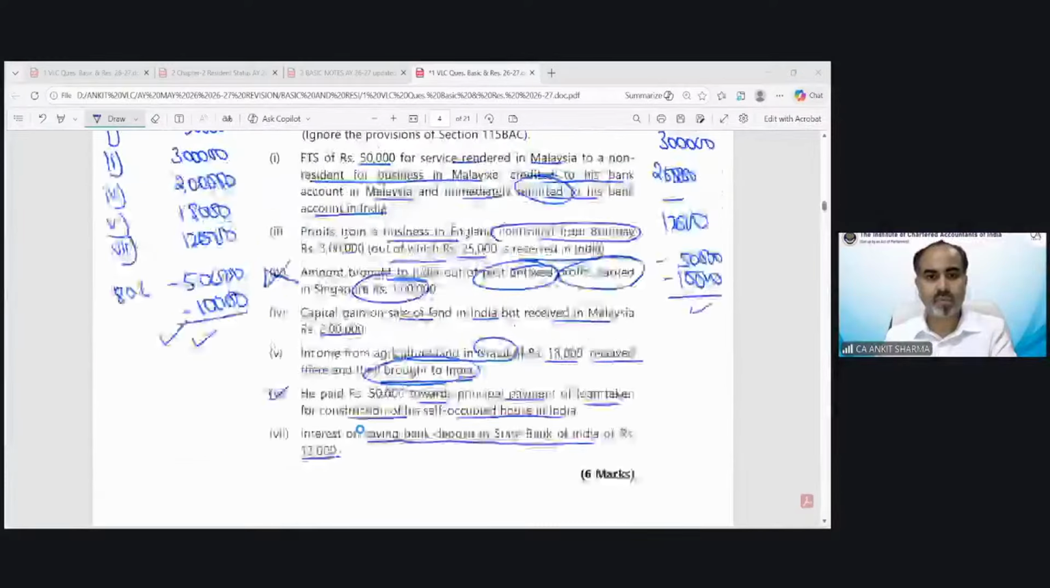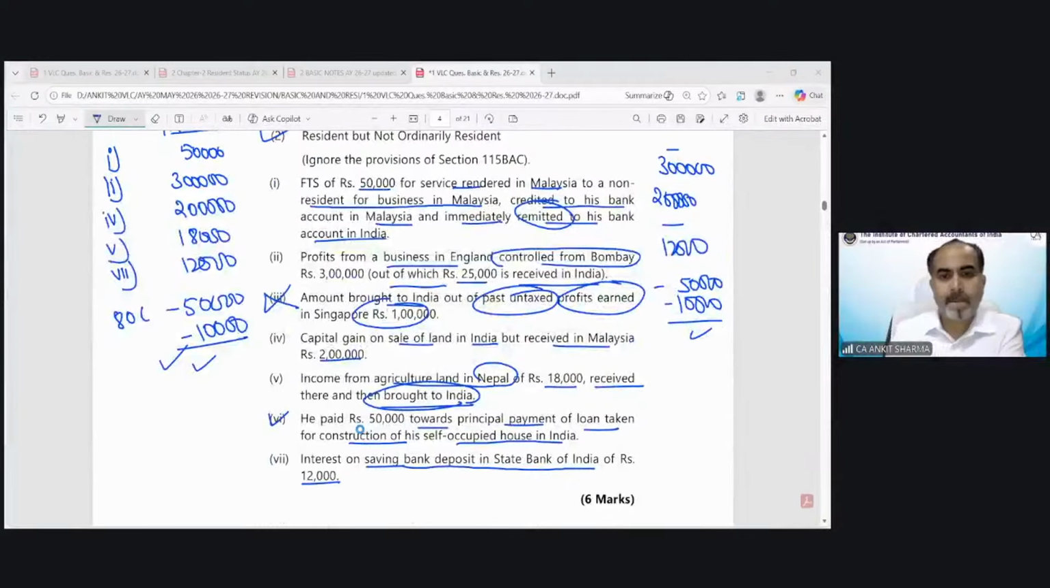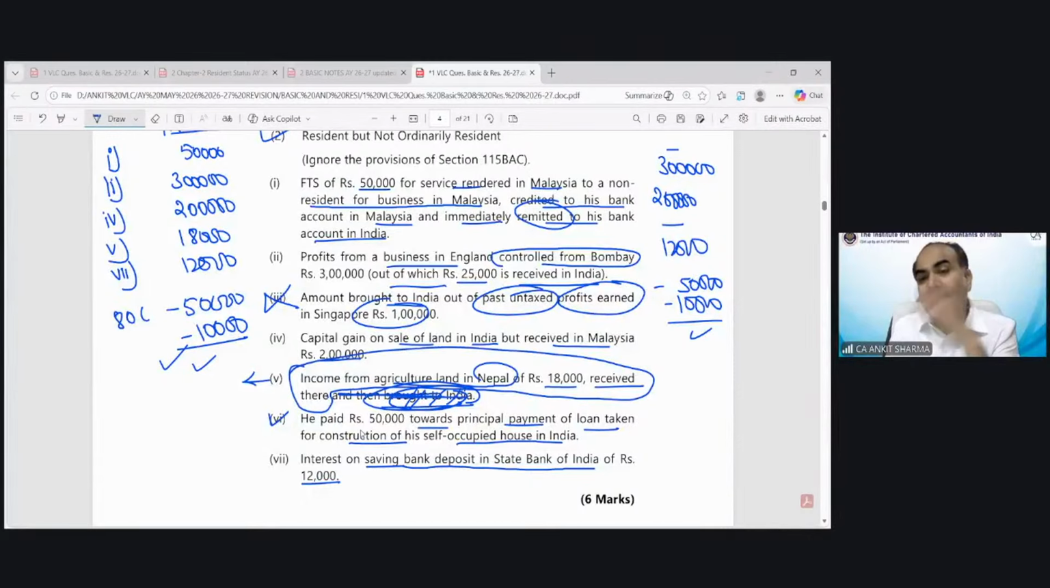Like you are asking about this point, income from Nepal brought in India does not have any impact on my question. So I am not taking this into my solution. But up to this point, I have to see that the income is there. If income is there, then it's going to be taxed in case of resident and ordinary resident.